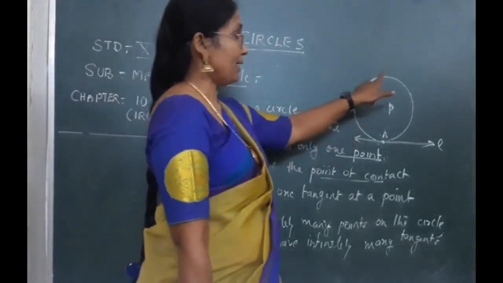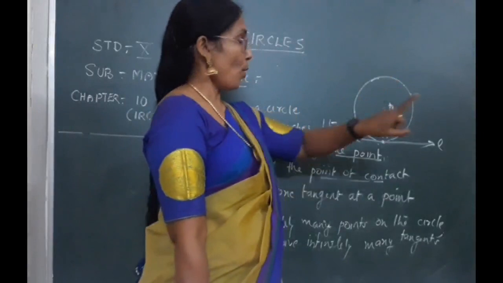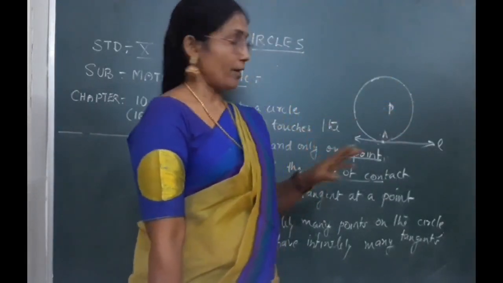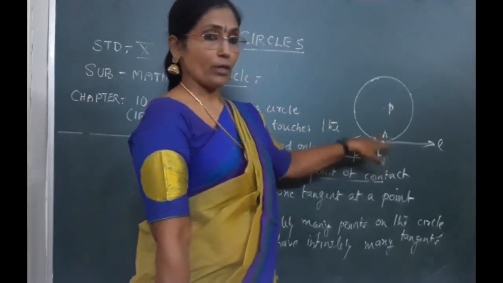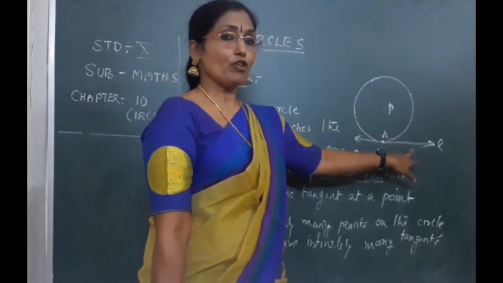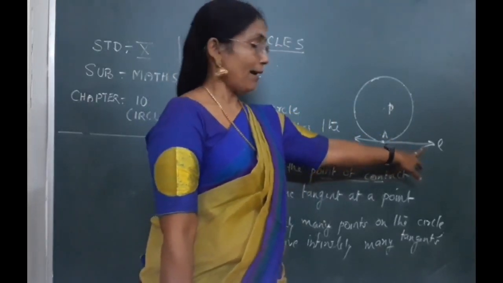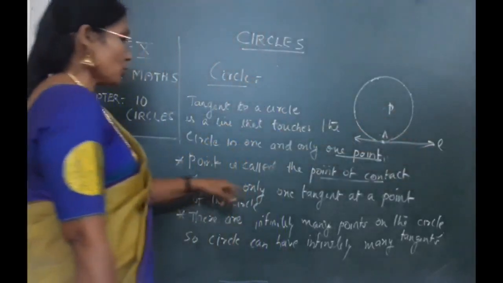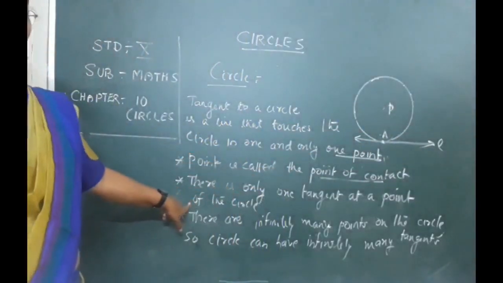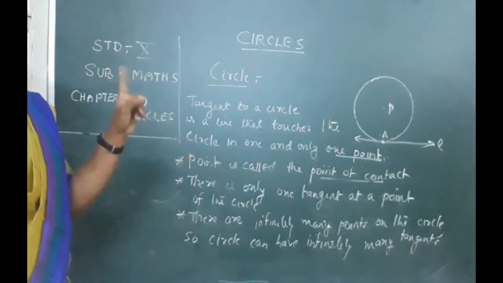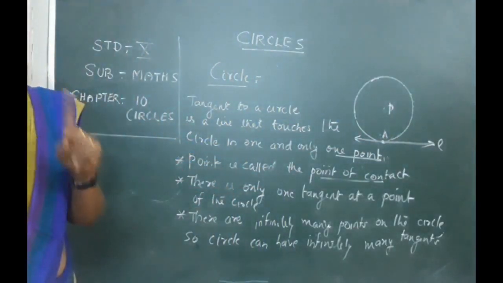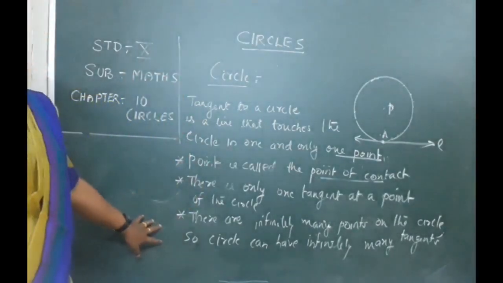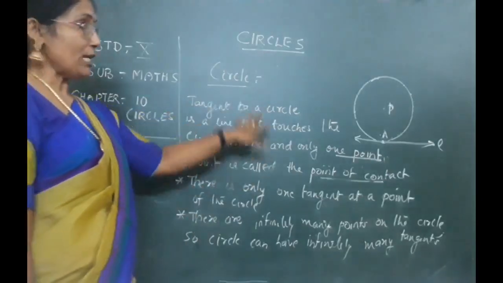So, if you take one point on a circle, there will be only one tangent. Is it right? If I take the point A over here, there should be a line which passes through this point and which will be a tangent also. Now, there is only one tangent at a point. That means if a single point is given, you can draw only one tangent at that particular point on the circle. Second point is that there are infinitely many points.